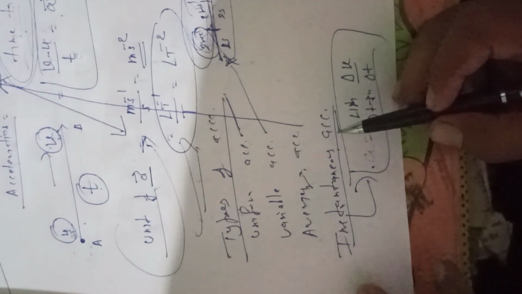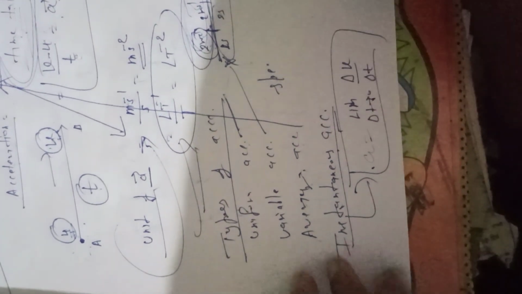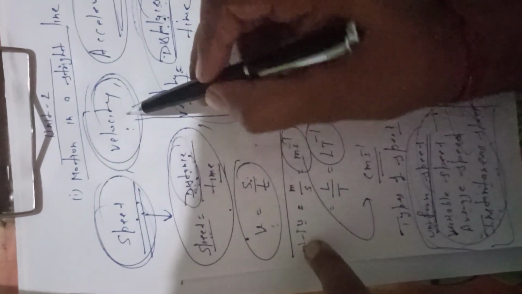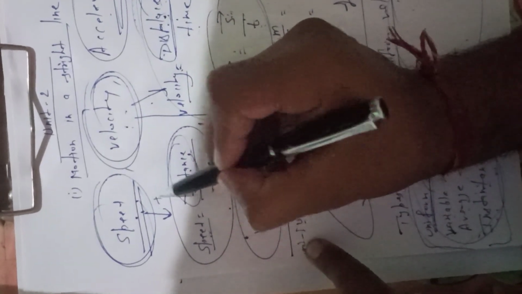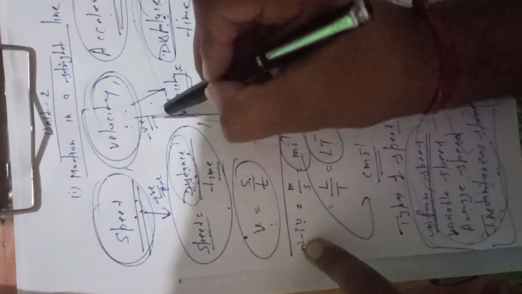After that, one question also arises. We have discussed three terms: speed, velocity and acceleration. Speed is a term that is only positive or zero. Velocity can be negative, and acceleration can be positive, negative and zero.